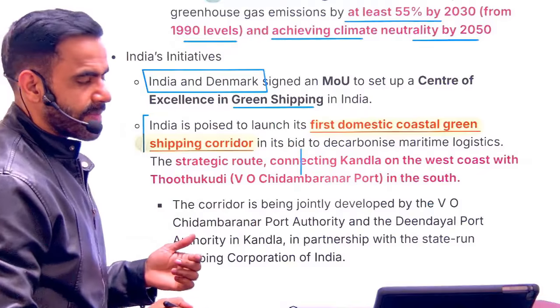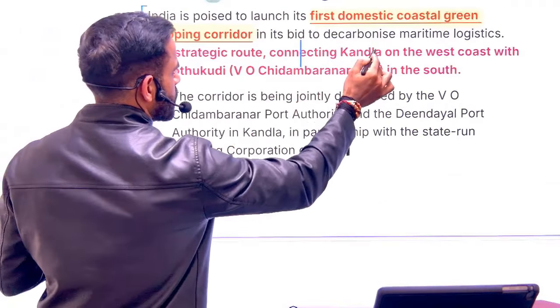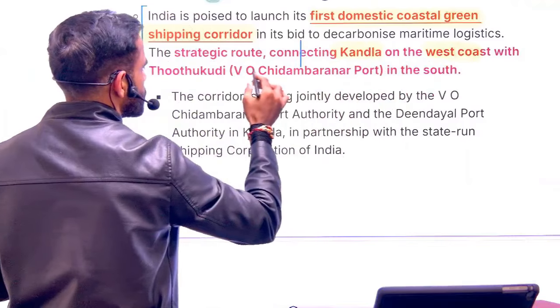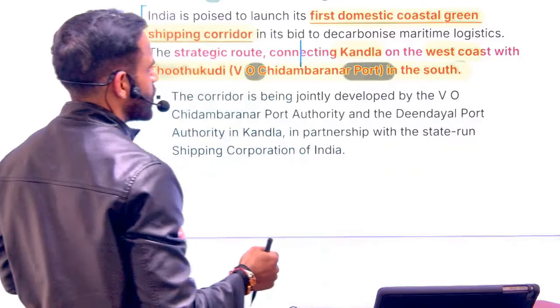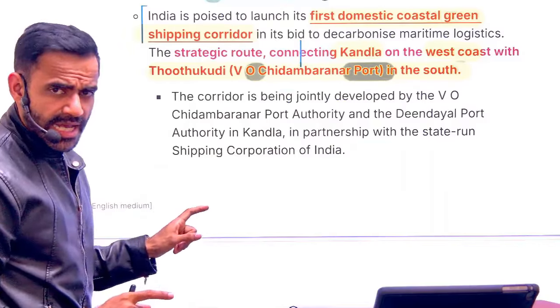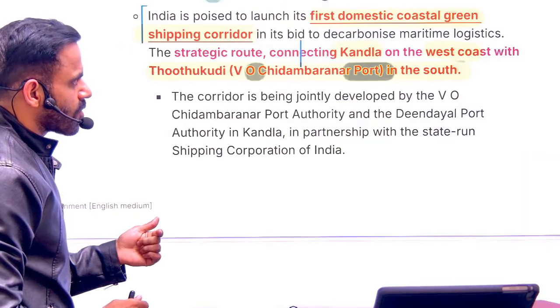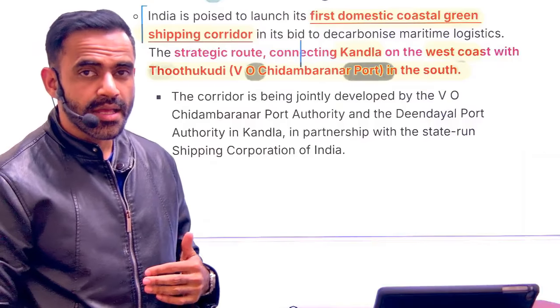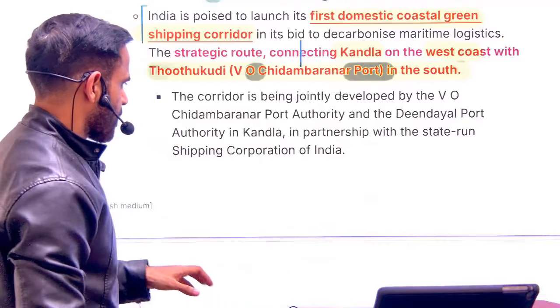It is going to connect Kandla port on the west coast to Thoothukudi in Tamil Nadu, that is VO Chidambaranar port in the south. This is important. A question can be asked: which is going to be India's first domestic coastal green shipping corridor? Domestic basically means within India, and green shipping basically means it will have lesser carbon emission.